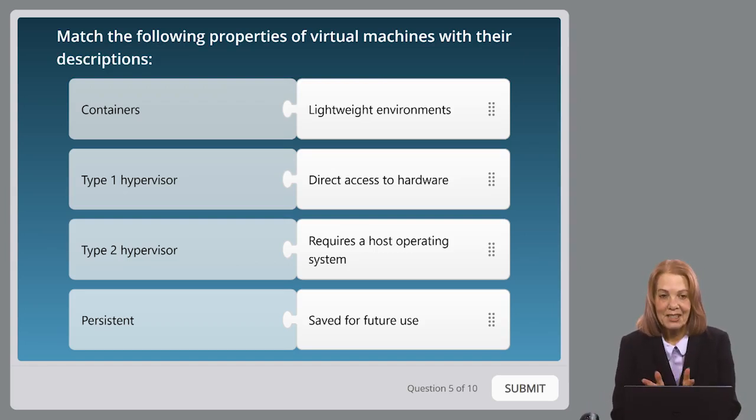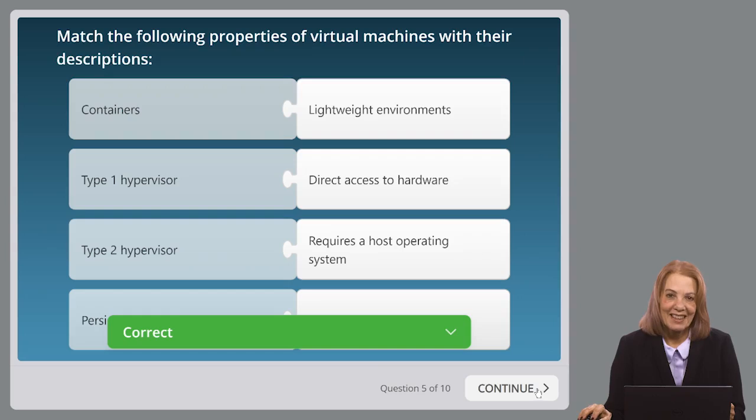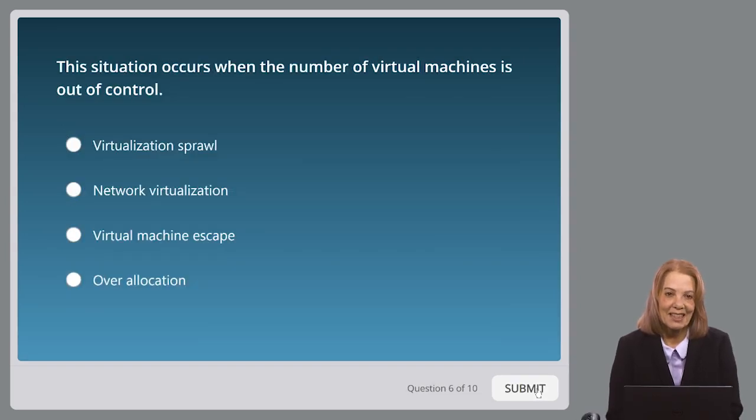So our match here would be containers for lightweight environments. Type 1 hypervisors have direct access to hardware. Type 2 hypervisors require a host operating system. And persistence means it's saved for future use. You like it? You agree? Let's check. And that is correct. All right, let's move on to number 6.